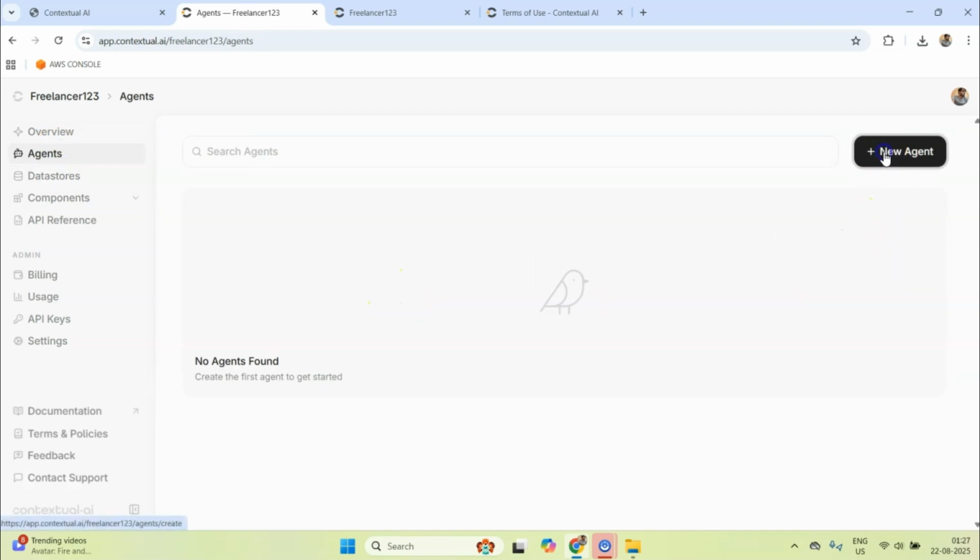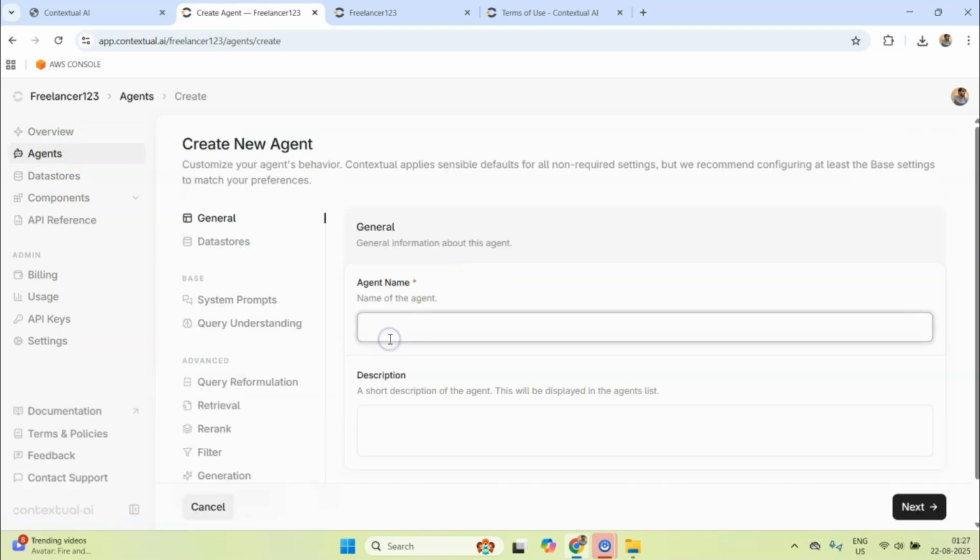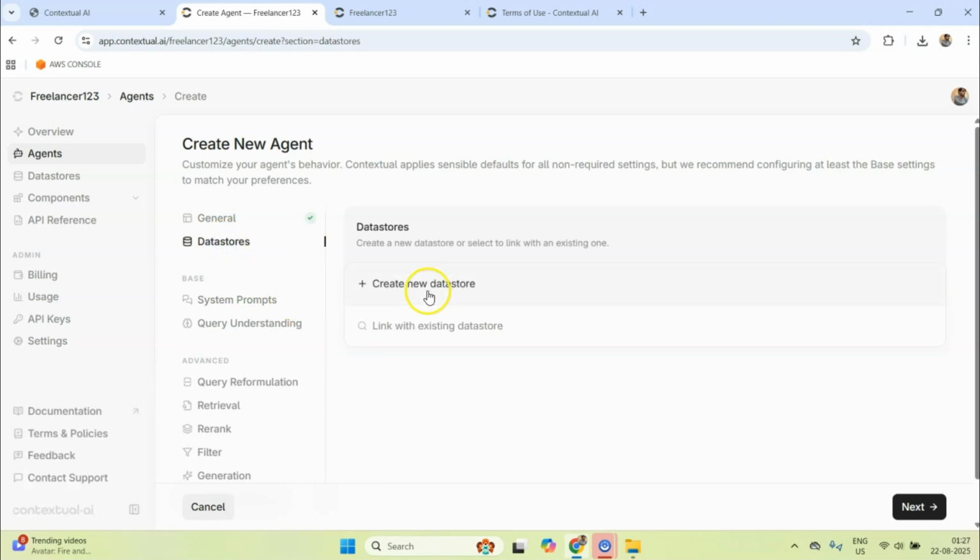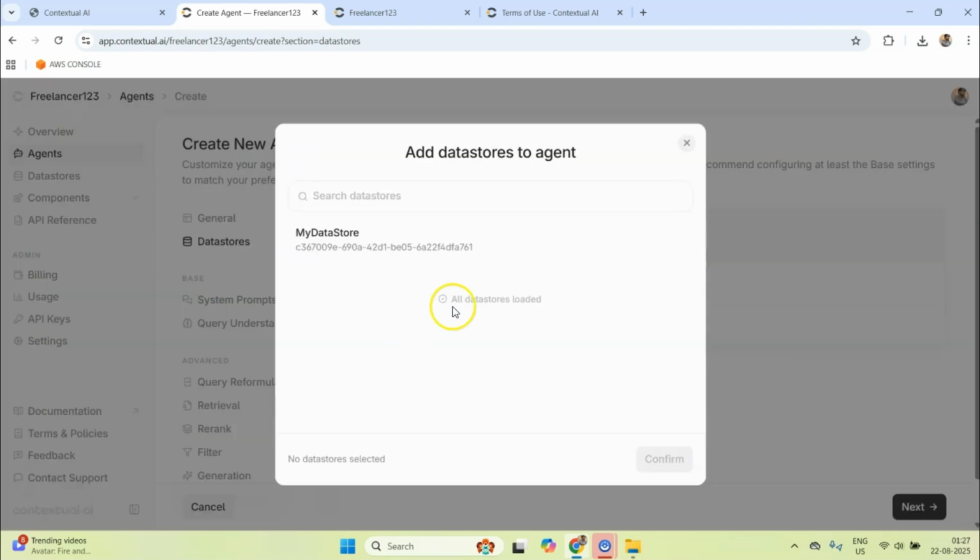Now if I click on new agent, what I can do is I can create something like, maybe, I don't know, my agent. Okay, so now you can also connect your data stores, and I don't need to create a data store. I'll just link with existing data stores.